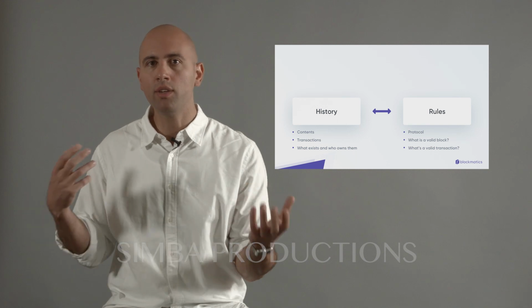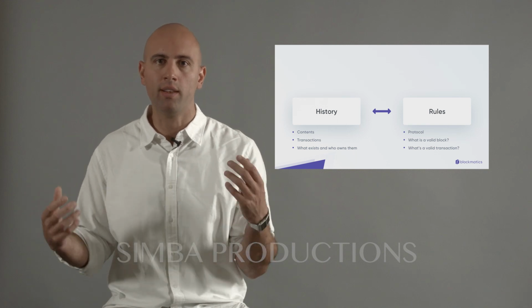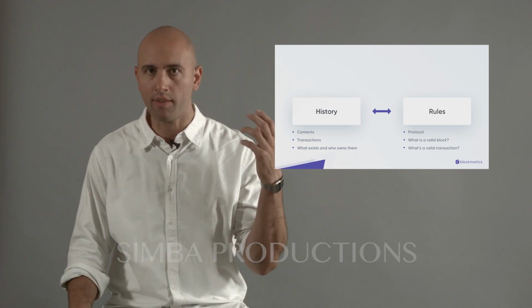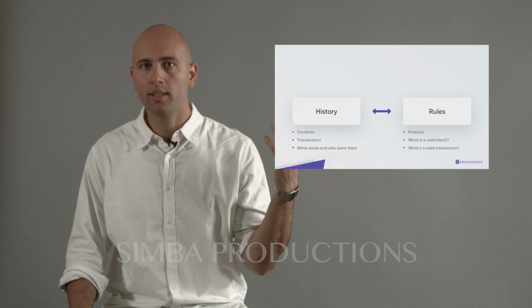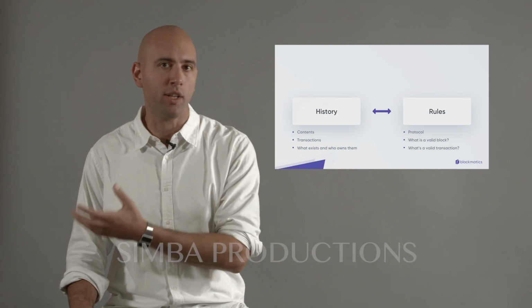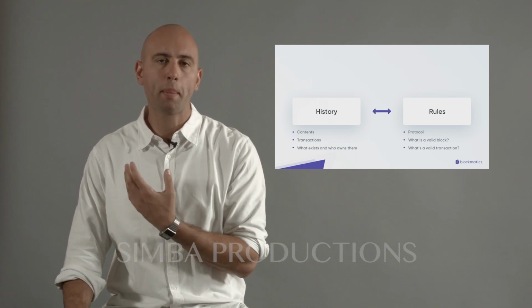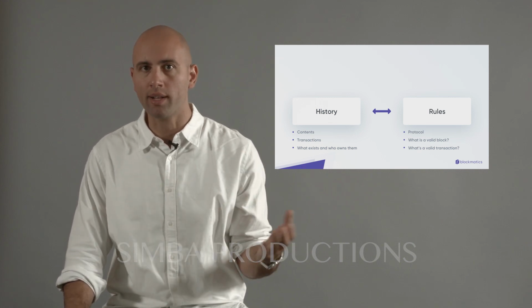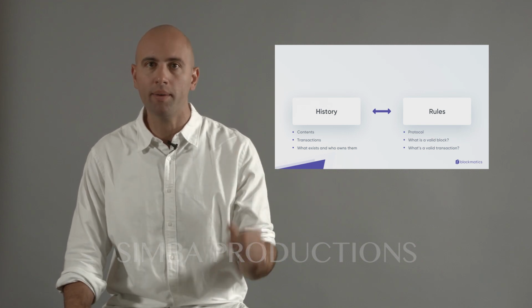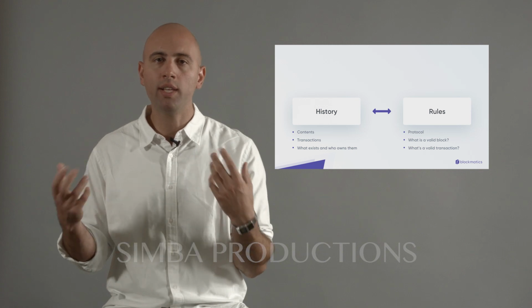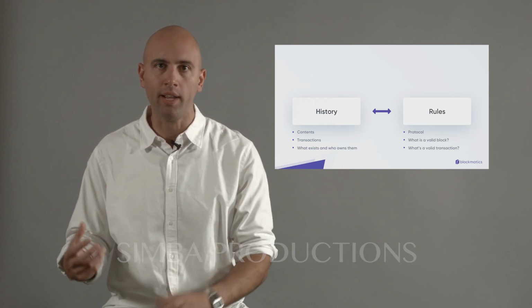All those rules are in the program that everyone is running. And obviously, those two consensuses are related: you need to have consensus on the rules in order to have consensus on the history, right? We can't create any consistent history if everyone is not following the same rules, and vice versa. We can't really even apply the rules correctly unless we already have some pre-agreed upon history. So these two ideas are tightly intertwined.